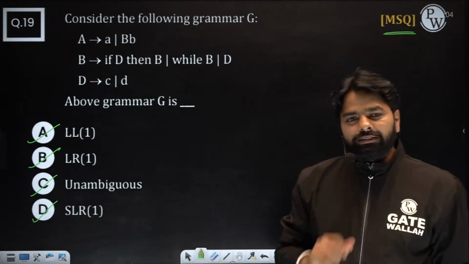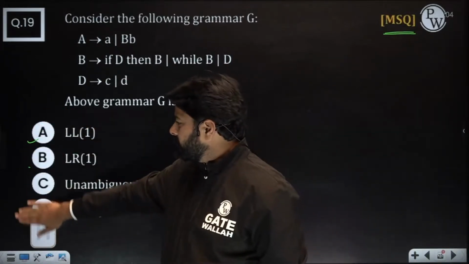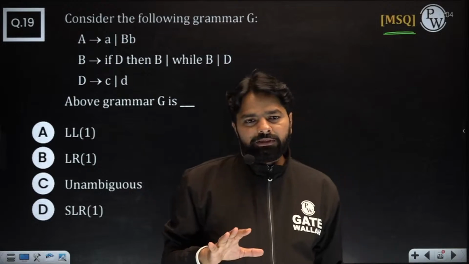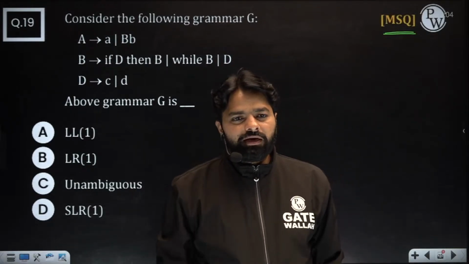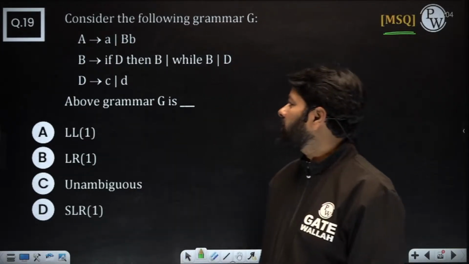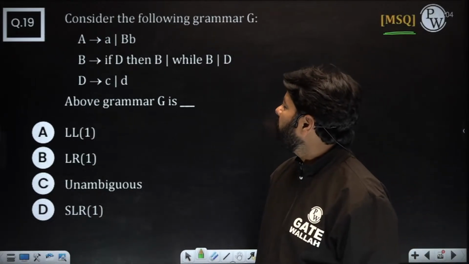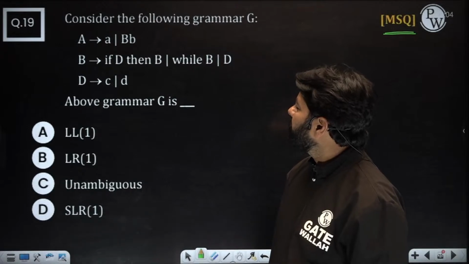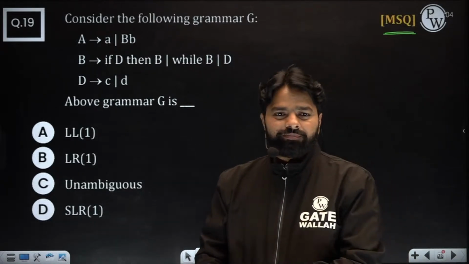What is the shortcut for this question? Sometimes shortcuts work, sometimes they will not work. Remember that. RR conflict, Sanket? Where is the RR conflict here? Why do you get an RR conflict here? Do you have an RR conflict anywhere? I don't see any conflict here.